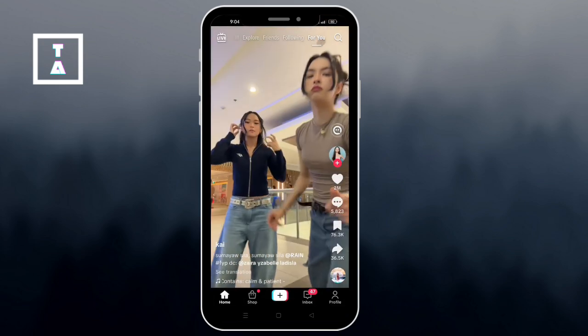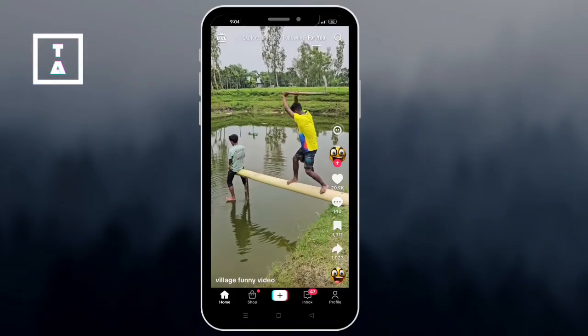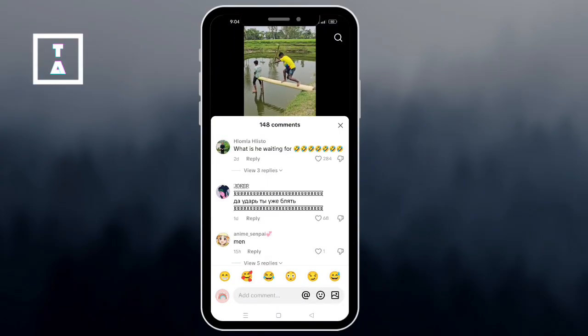Then, add context or act it out. Use a scene, a skit, or a face reacting to the comment. This gives it a story or twist.